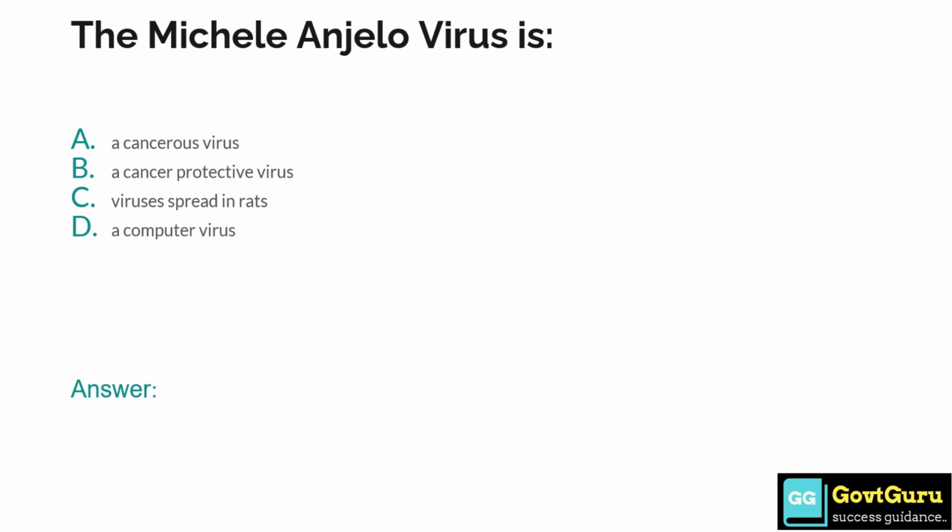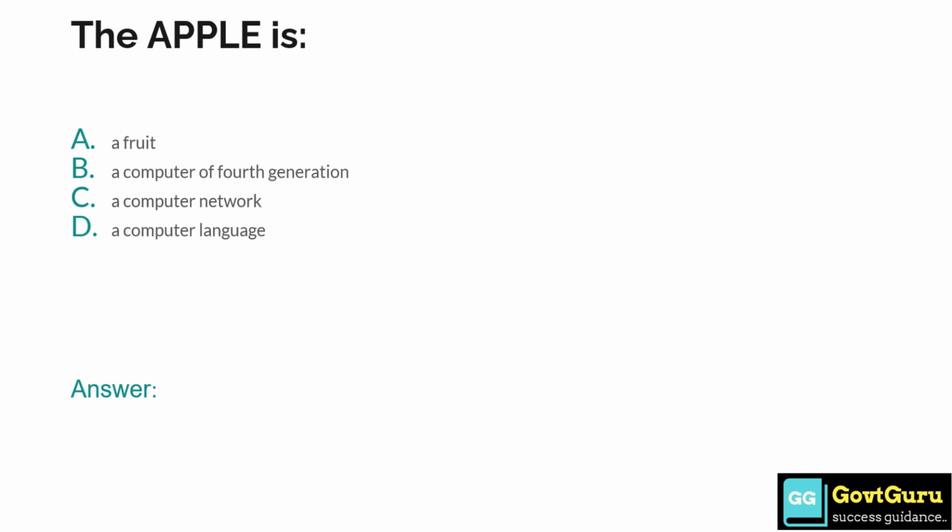The Michelangelo virus is option A, a cancerous virus, option B, a cancer protective virus, option C, viruses spread in rats, and option D, a computer virus. So the answer is option D, a computer virus. The apple is option A, a fruit, option B, a computer of 4th generation, option C, a computer network, and option D, a computer language. So the correct answer is option B, a computer of 4th generation.